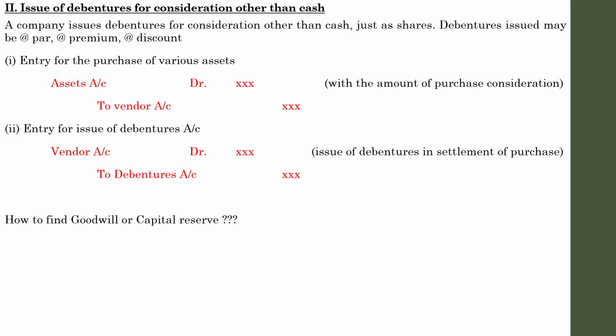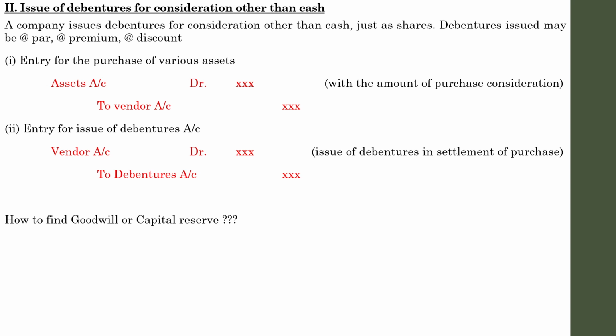The company sometimes not only purchases the assets of the other concern, sometimes the company might purchase the entire business of the other concern. So what are the things that comprise the entire business of the other concern? From the commerce point of view or from the accounts point of view, we can say the other business comprises assets and liabilities.